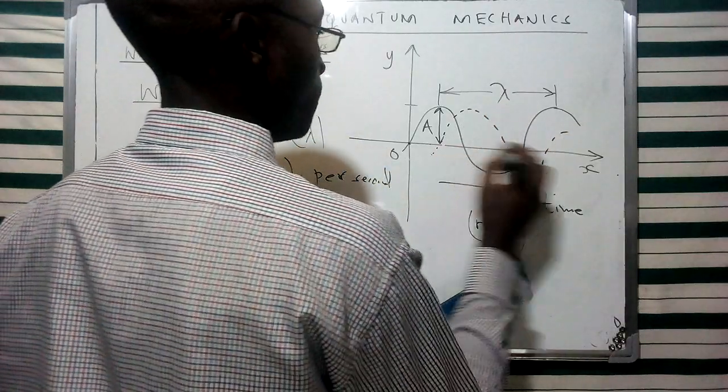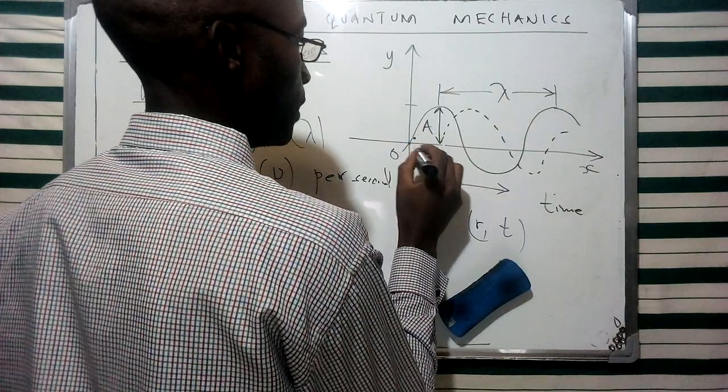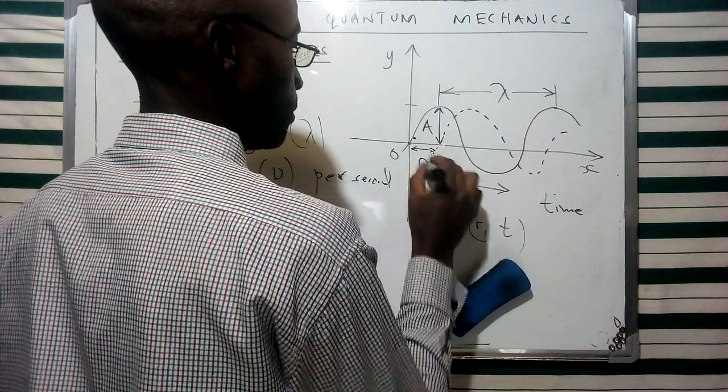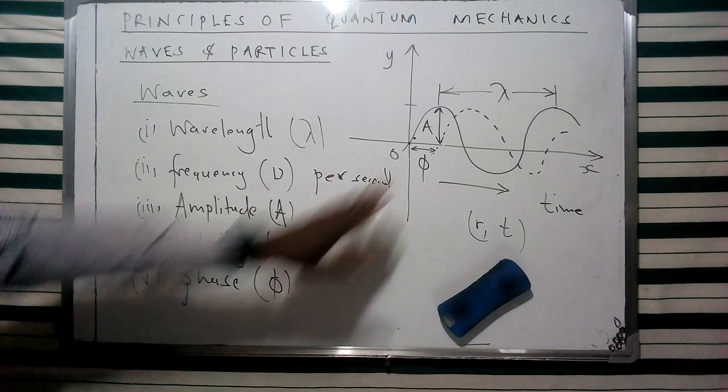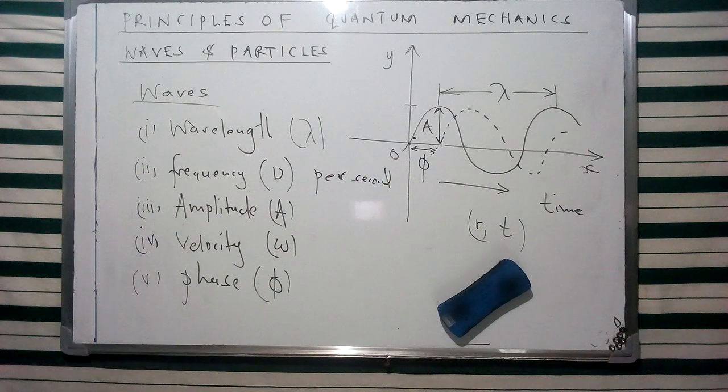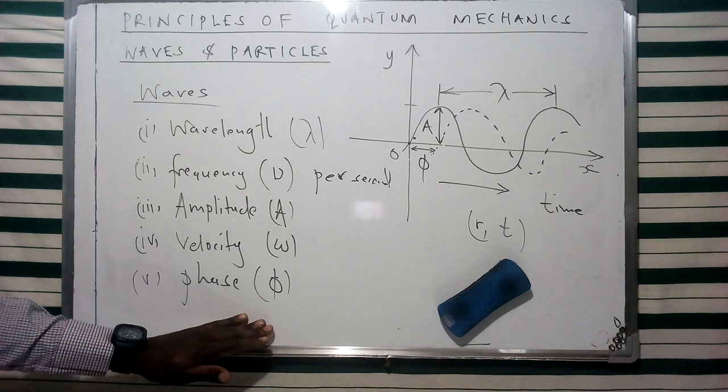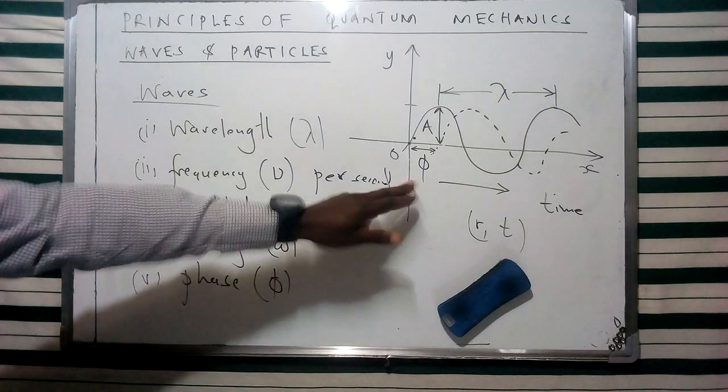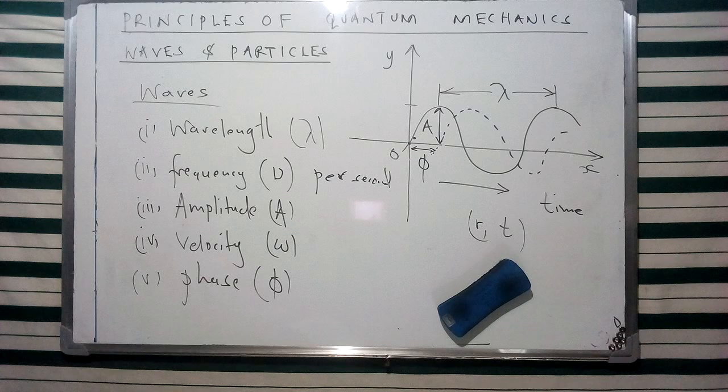And then the displacement from this specific point along the x-axis to this one can be given in terms of a phase. And this is one of the characteristics of a wave, as we're going to see, especially under the concept of a transformation of trigonometric functions. And of course, that one is going to be given in terms of a phase.